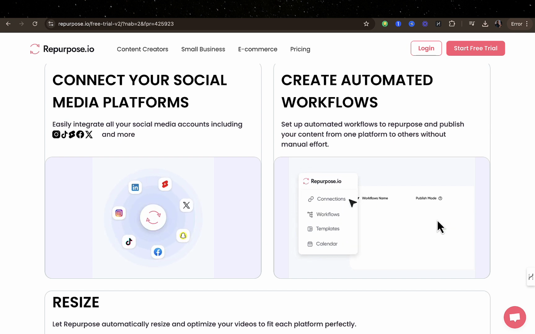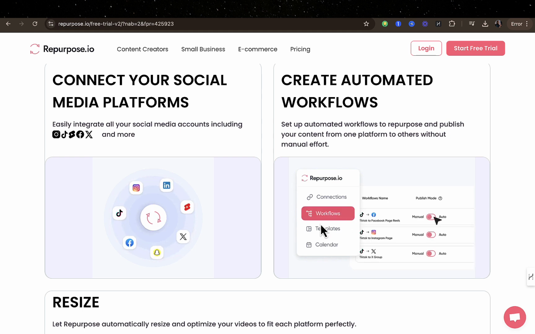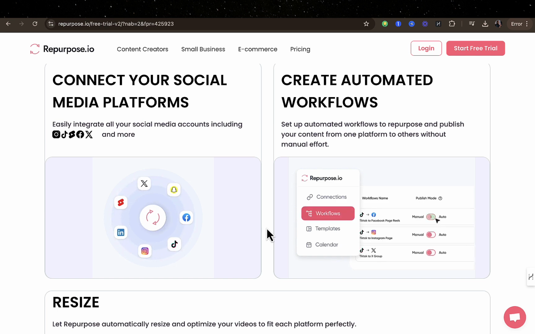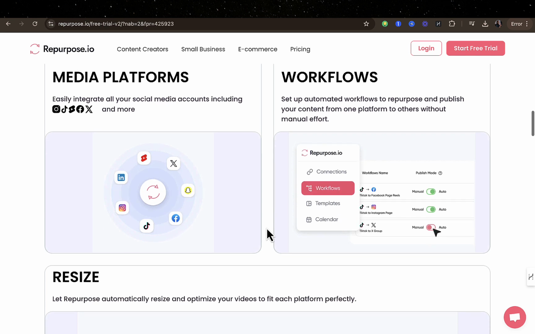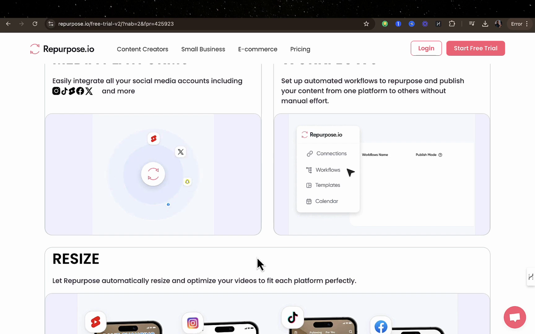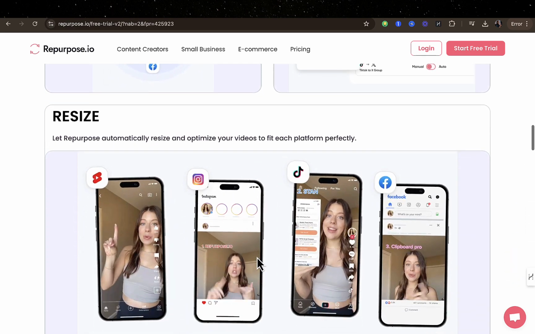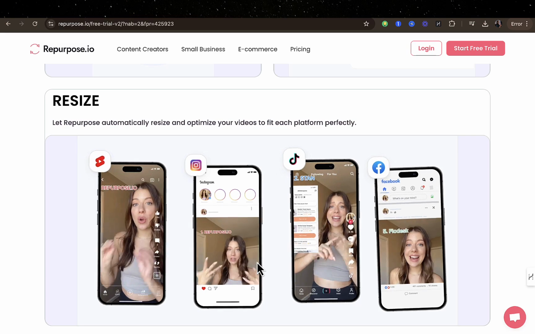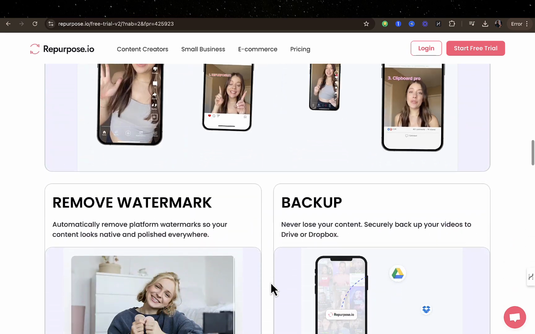So you can see manual or automatic. Once you select auto, the post will be done automatically, and if you select manual, that means you'll be the one to actually publish the video on your other social media after the first one, which of course you want to automate from, right?